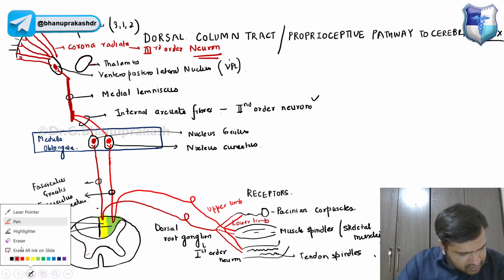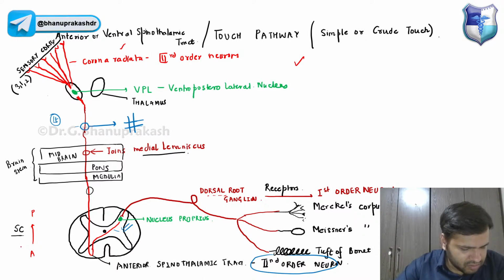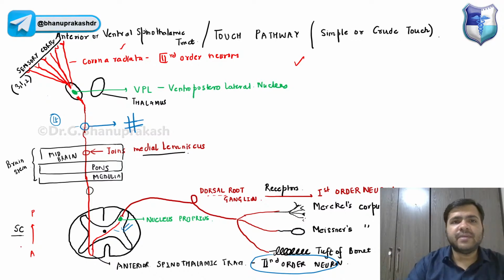Why are the second order neurons? Let me just write it like this, beta.